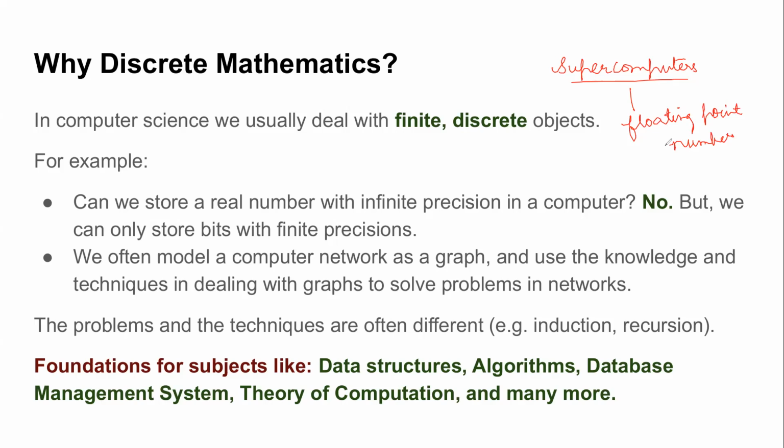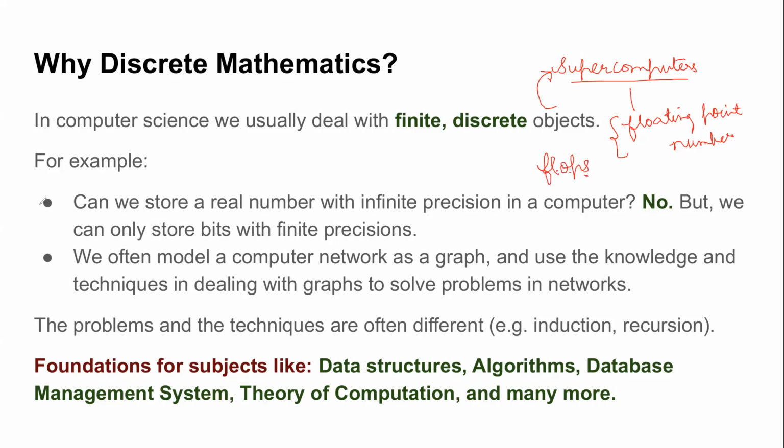How many floating point numbers? Everyone understands a floating point number? In programming, you might have studied this. Does everyone know what that is? Okay, right? So a floating point number is just a way of representing real numbers, which has a mantissa exponent notation. If after this class you have a look at supercomputers, you will see the way they quantify the performance of supercomputers is also based on how many floating point operations that computer can perform, which is also known in short as flops, floating point operations.